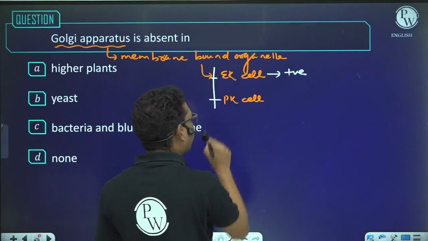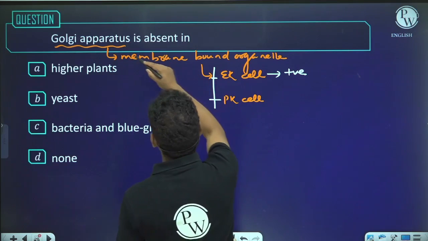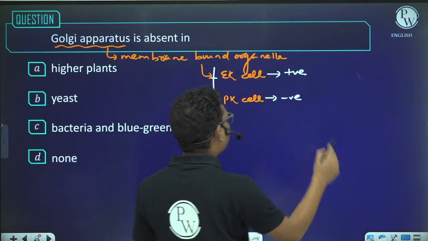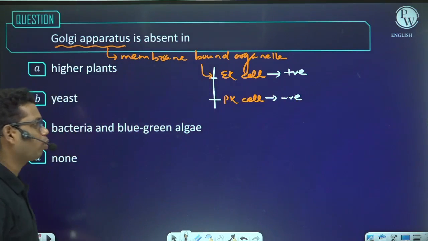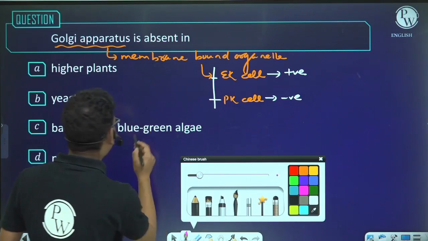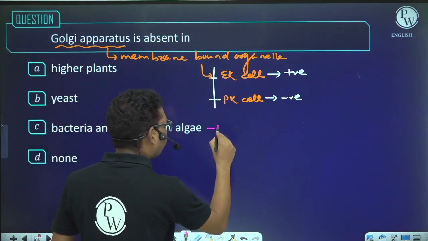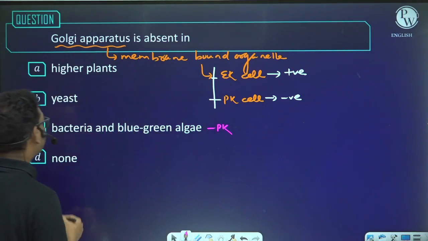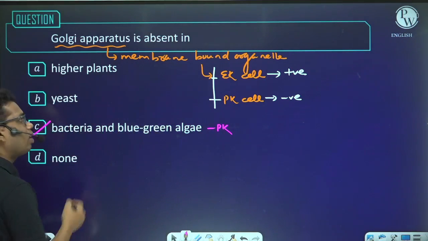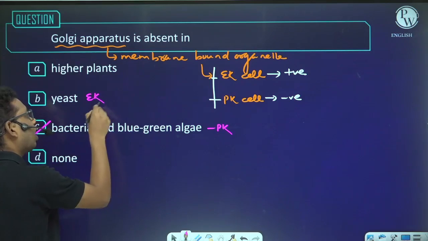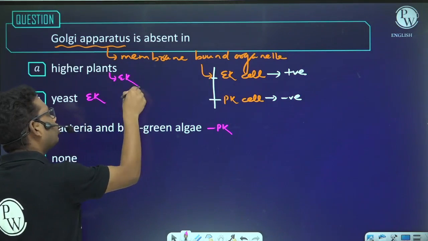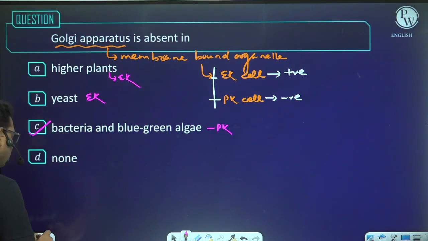But in prokaryotic cells, because the Golgi body is membrane bound, it will be absent. No membrane bound organelle is present in the prokaryotic cell. Bacteria and blue green algae are prokaryotic, and because they are prokaryotic, they will not have any Golgi body. But yeast is a fungus, and because fungus is a eukaryote, it will have a Golgi body. Higher plants are eukaryotic in nature, so they will have the Golgi body. So the answer will be C.